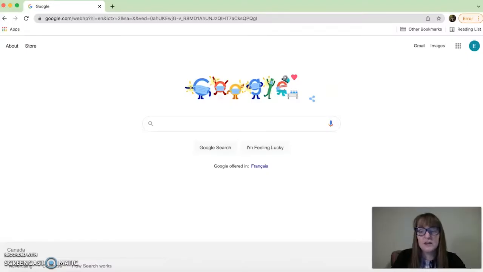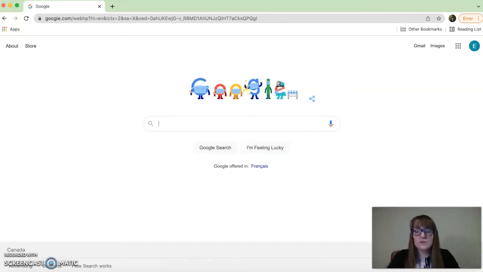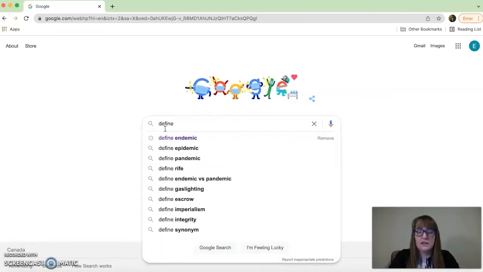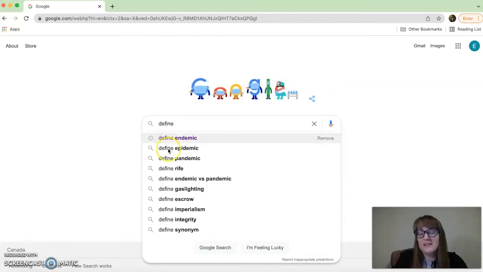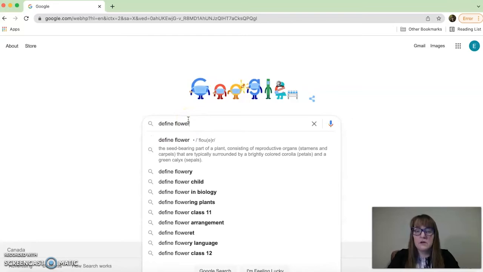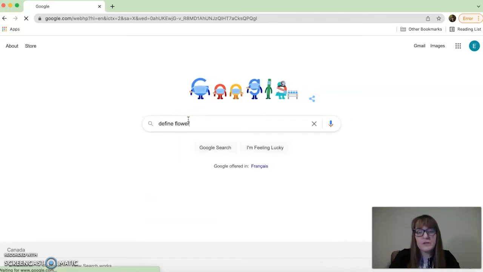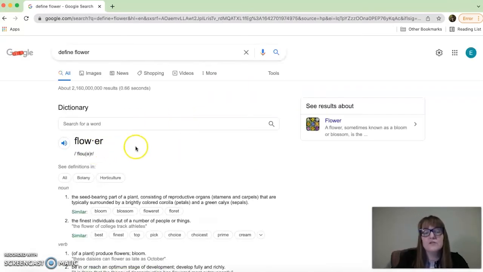Here are 3 easy ways you can use Google to help you learn another language. The first way is with define. If you click the word define into your search engine, you can then click any word that you don't know what it means. For example, flower, stick it in, and it will define that word for you.